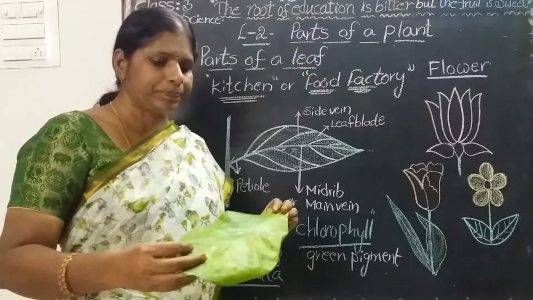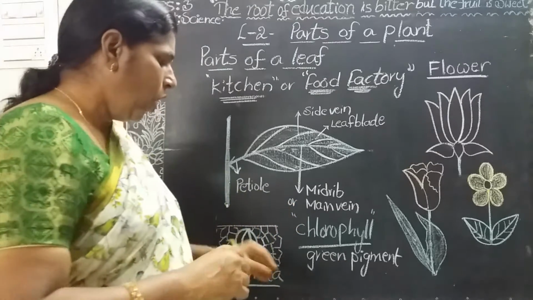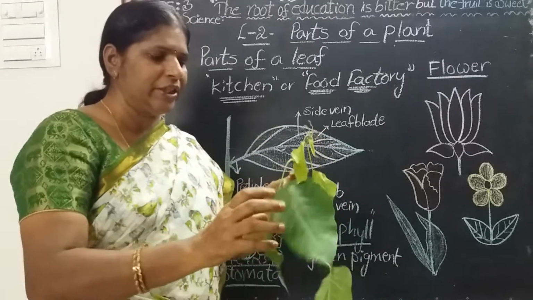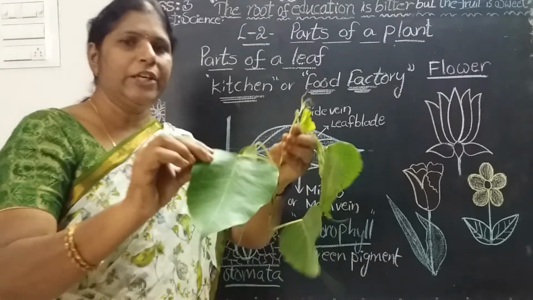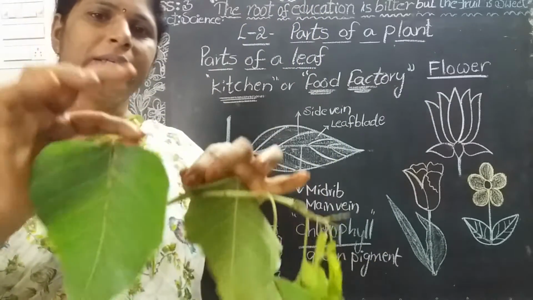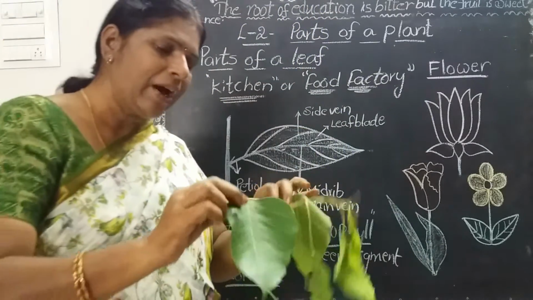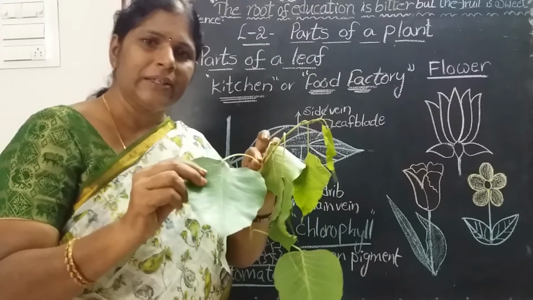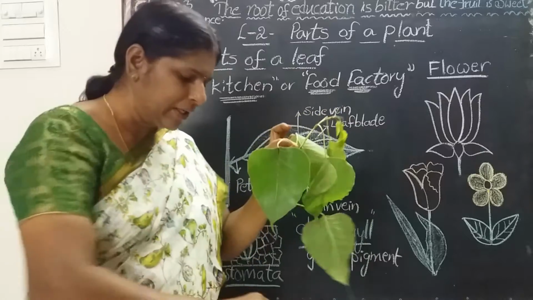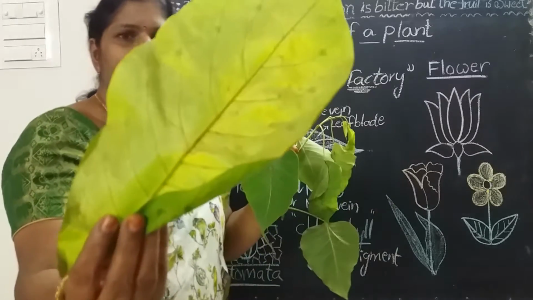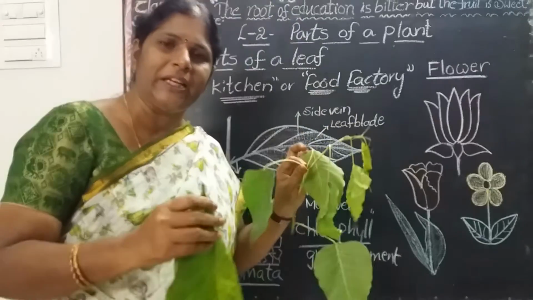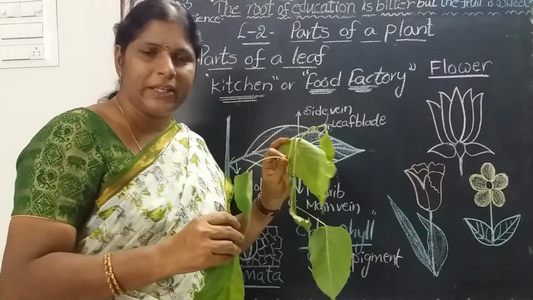Okay, see here, all leaves are attached to the stem. Yes children, see here, this is the petiole. Leaves are attached to the stem with a stalk. Yes, children. Why are the leaves green in color? Are these green or yellow? These are green in color. See one more leaf, this is green. Yes, children, green in color. All the leaves are green in color. Why? What is the reason?